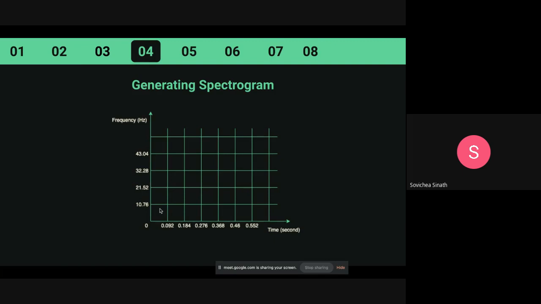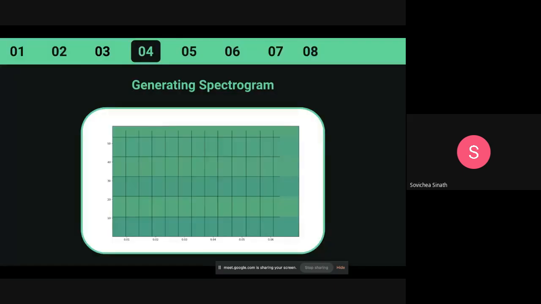And from this, we can do a lot of things, such as filtering and analyzing on each of that 0.092 second, from 0 to the end of the song time. This is a zoomed-in spectrogram that we showed before, but zoomed in really close.